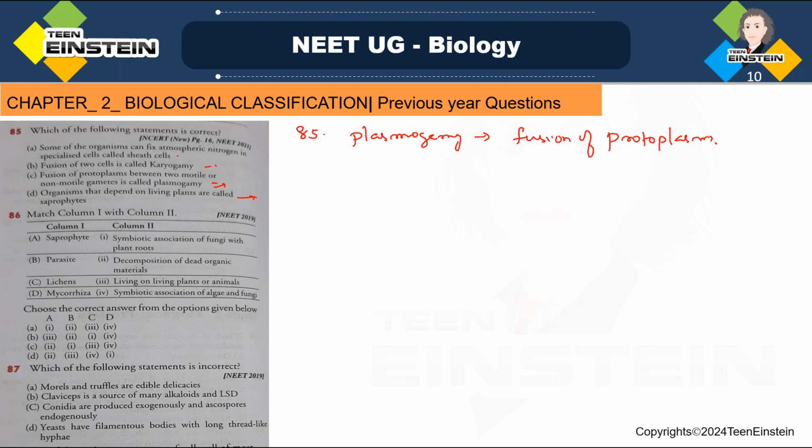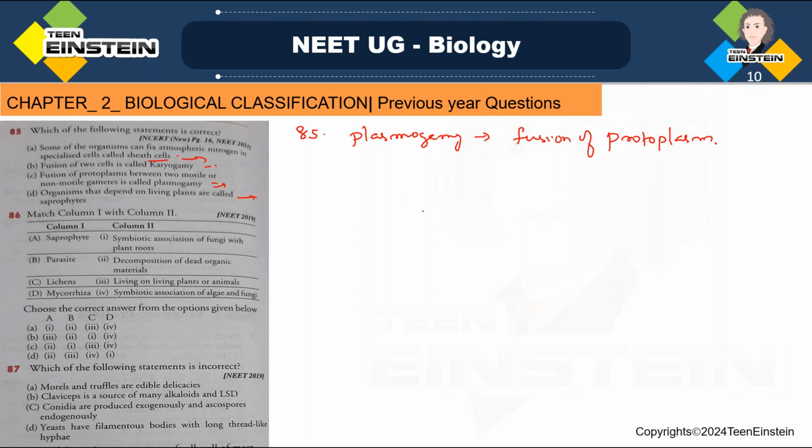And the other statements can be corrected: in some blue-green algae, specialized cells called heterocysts fix atmospheric nitrogen into ammonia. So the heterocyst is fixing atmospheric nitrogen to ammonia. We have already learned the function of the heterocyst: it fixes atmospheric nitrogen into ammonia.